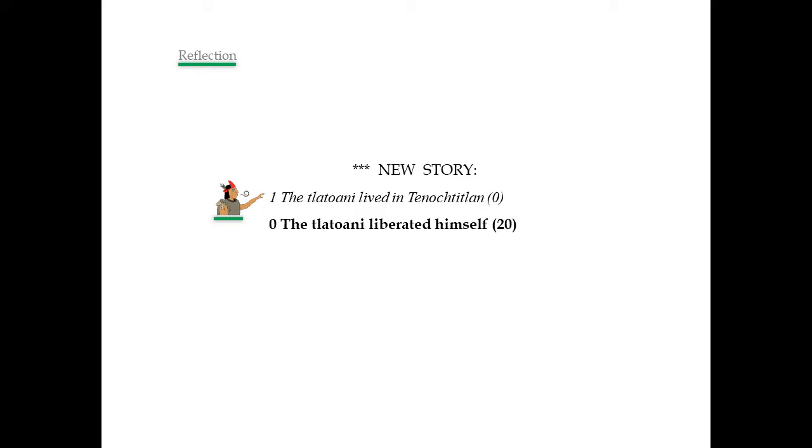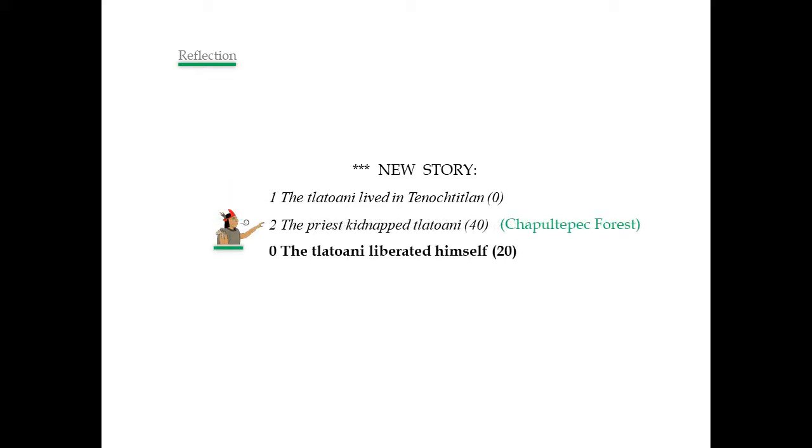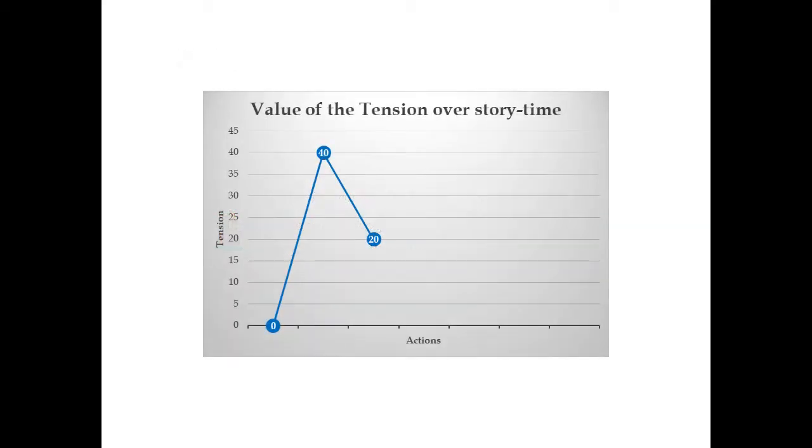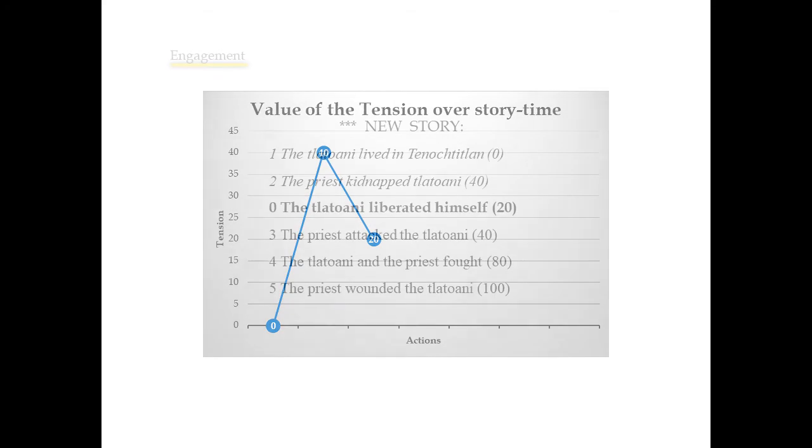Then, the system realizes that it's necessary to justify why the Tlatoani liberated himself. So, it inserts action 2. The priest kidnapped the Tlatoani. As a result of this second action, MEXICA locates both characters in the Chapultepec forest. This is the tensional representation of the story in progress.